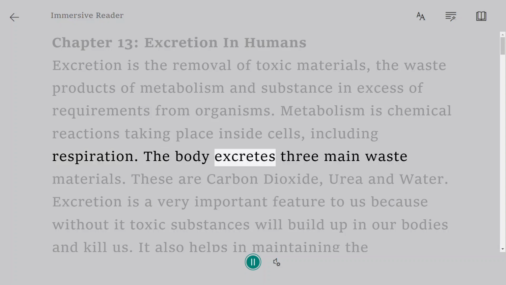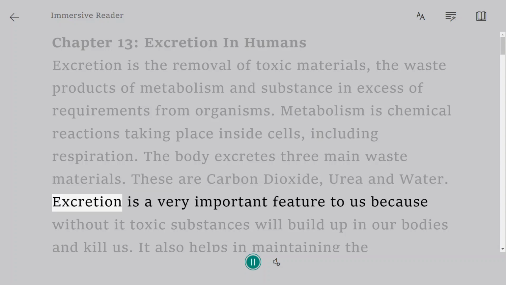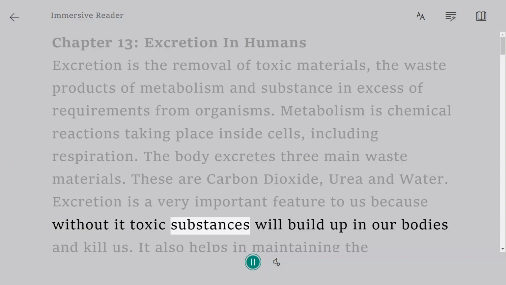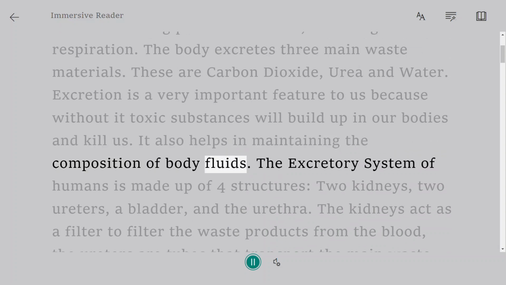The body excretes three main waste materials. These are carbon dioxide, urea, and water. Excretion is a very important feature to us because without it toxic substances will build up in our bodies and kill us. It also helps in maintaining the composition of body fluids.